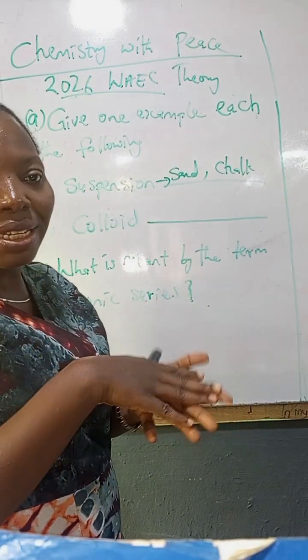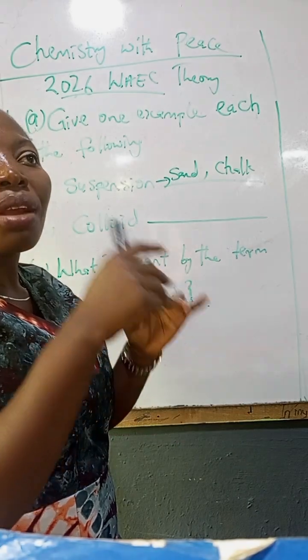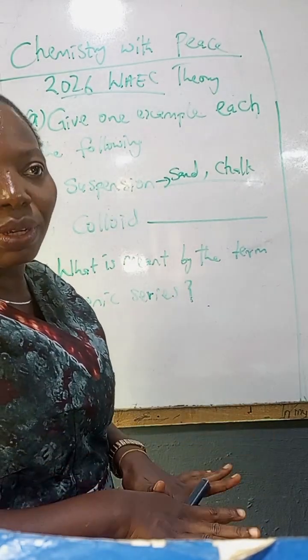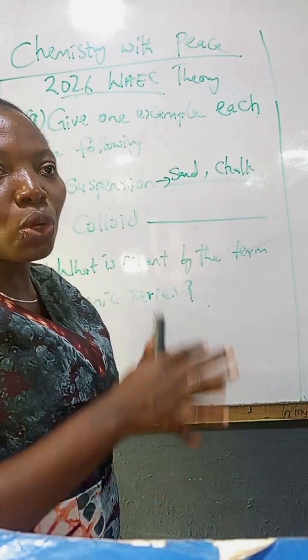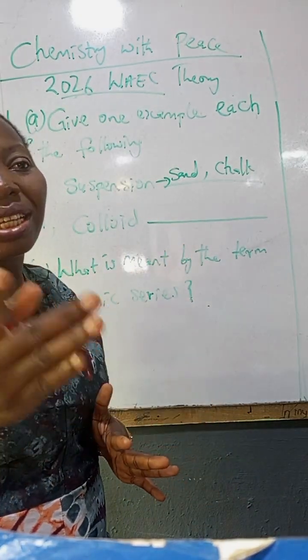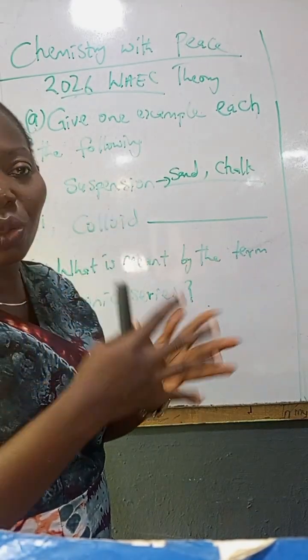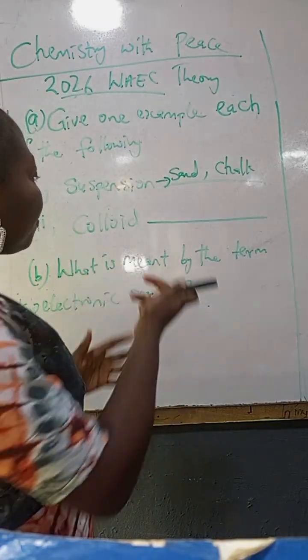not dissolve, it is insoluble, it forms a heterogeneous mixture, but that sand settles. That is a suspension, and it can be filtered as well. So the particles of that solid, which is sand, are large enough that you can see them with your naked eyes. Then coming to this colloid.